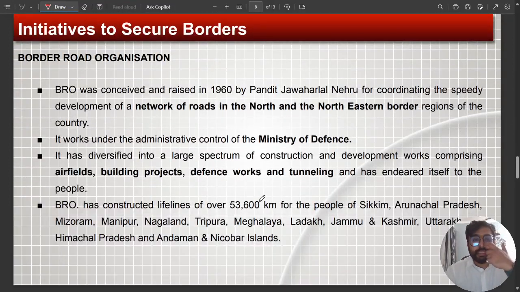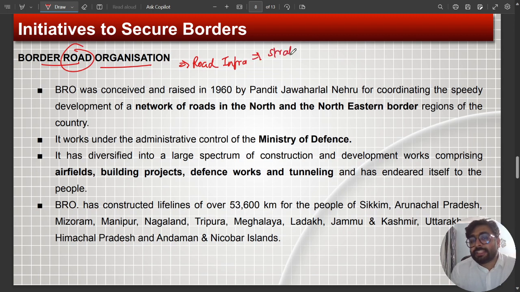Then what are the initiatives that we have taken to secure our borders? Very quickly, let us see this. The first initiative is the Border Road Organization. It was set up in 1960 by Pandit Jawaharlal Nehru. As the name suggests, what is the main aim of this organization? It is to create road infrastructure that is strategic, which will help our troops with mobility.